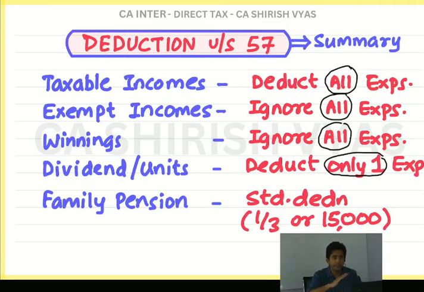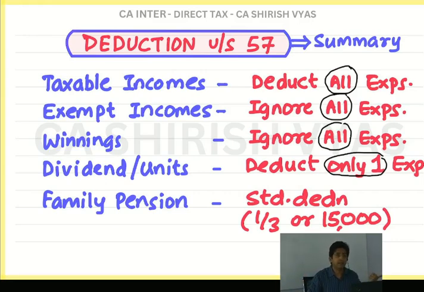This way, by the end of the batch, good notes will be developed which will be so useful one day before the exam. You just have to finish them, and you will be so attached to the notes because you studied through these notes only. If you study regularly, it will be literally memorized in your subconscious mind. It will help you on exam day. And every lecture I take, I will take up yours too. It's not that I will just come into the class and directly start teaching.